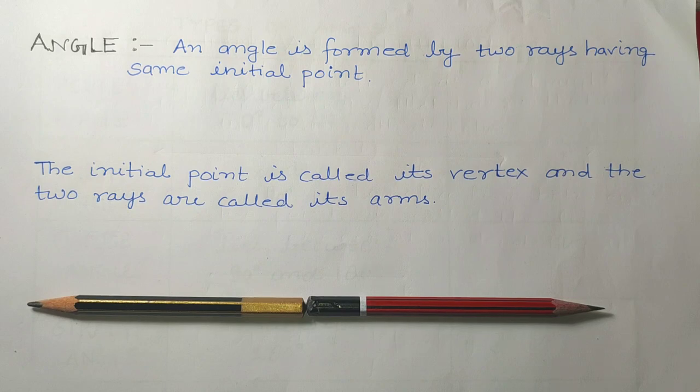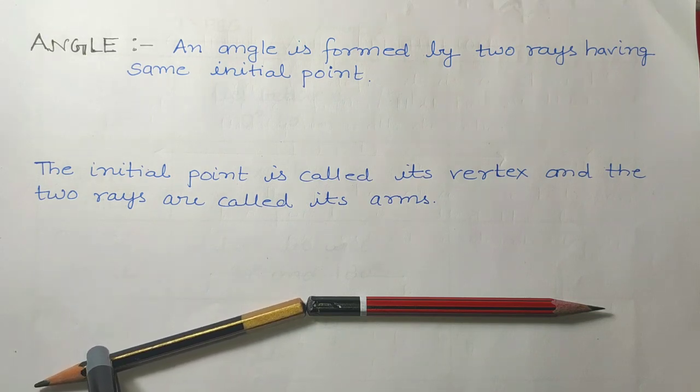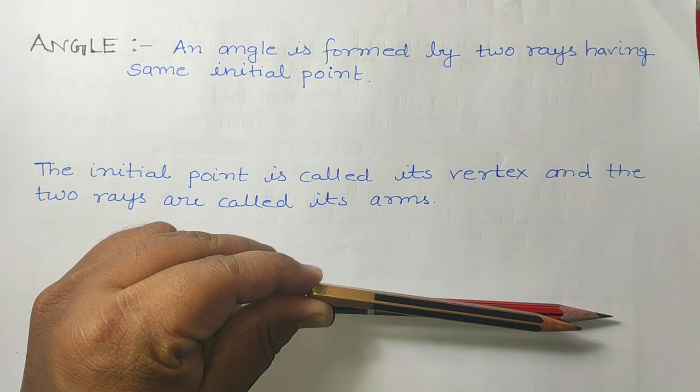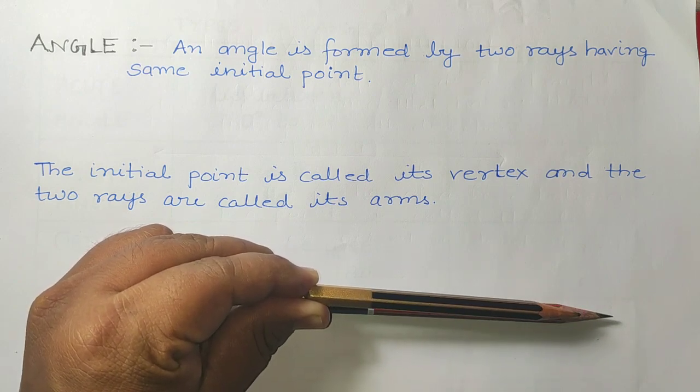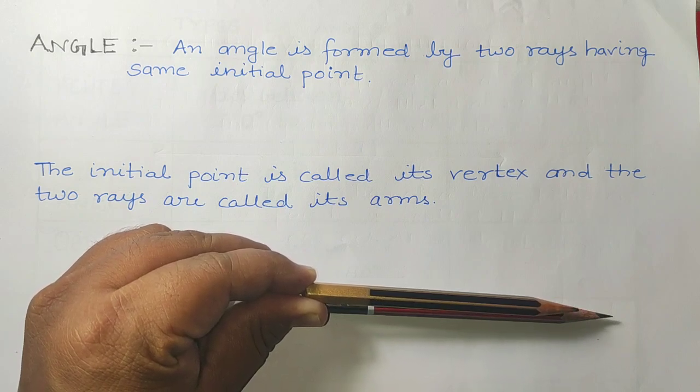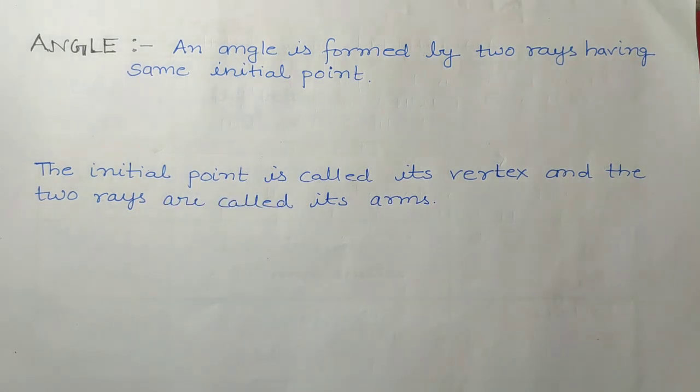Again, if I rotate this ray in anti-clockwise direction, the angle is increasing, and when it is again in a situation like this, both are in the same direction, so you can call this situation either 0 degree or 360 degree. Means in angles we generally say that 0 degree and 360 degree are same. I hope you have understood this.